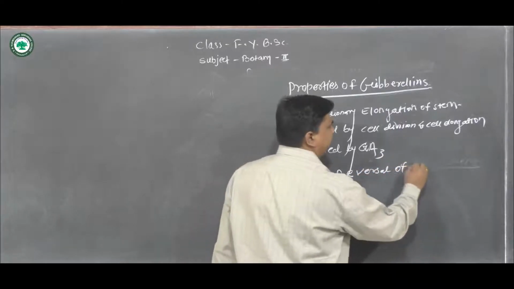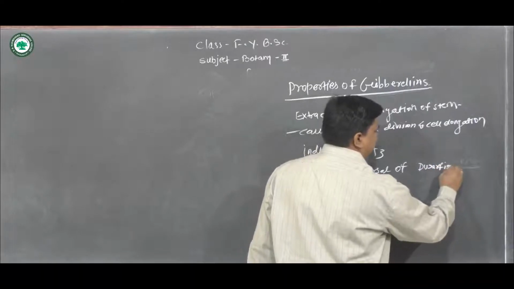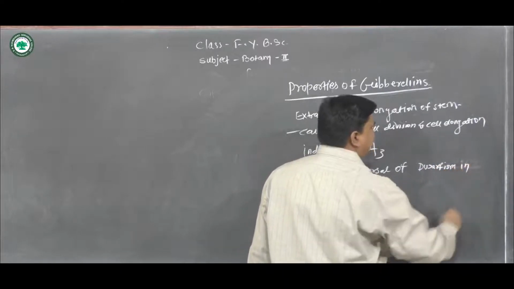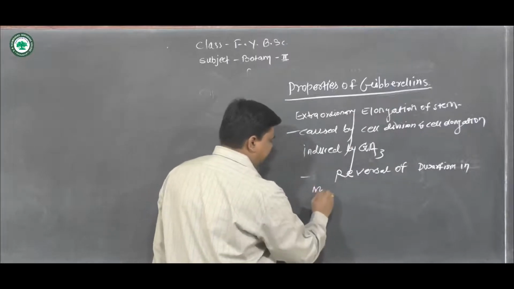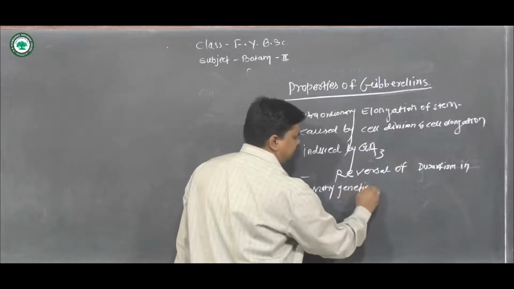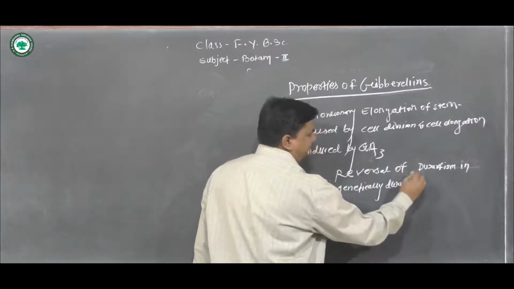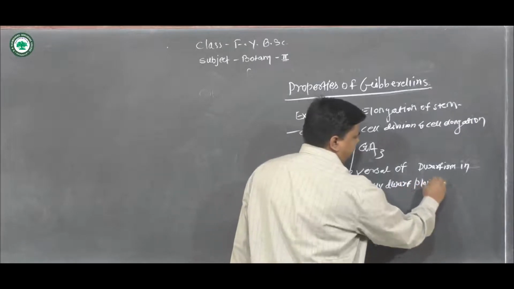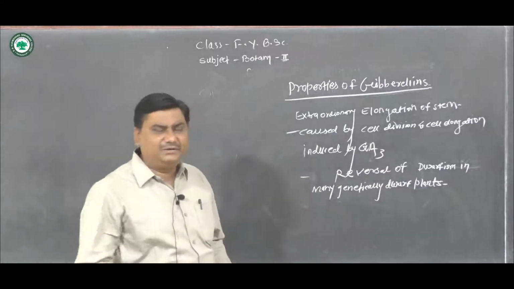Reversal of dwarfism in many genetically dwarf plants. Okay, so what is that?